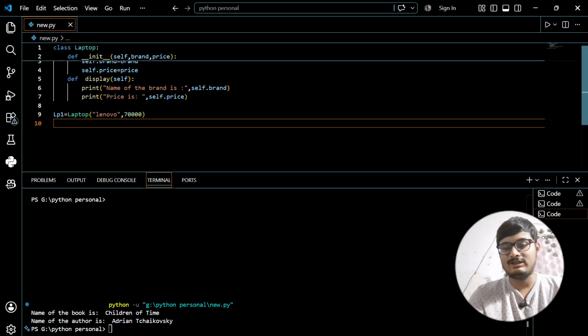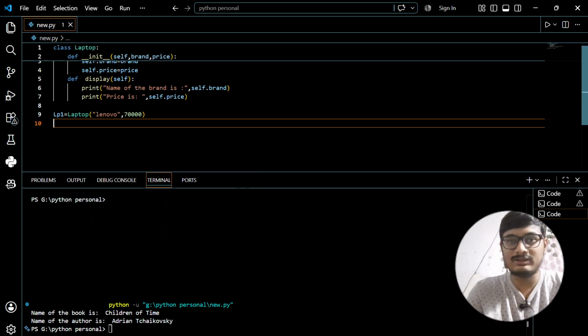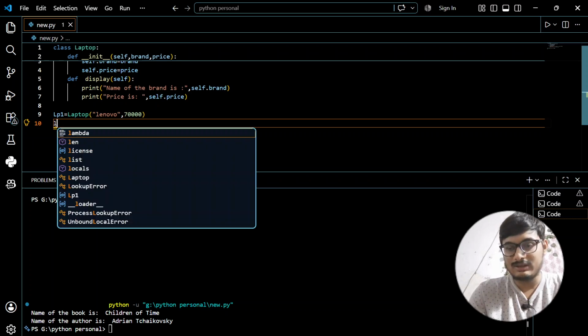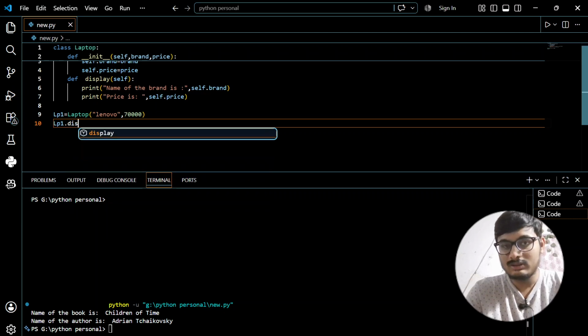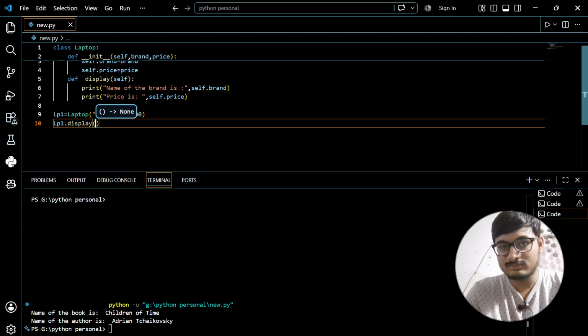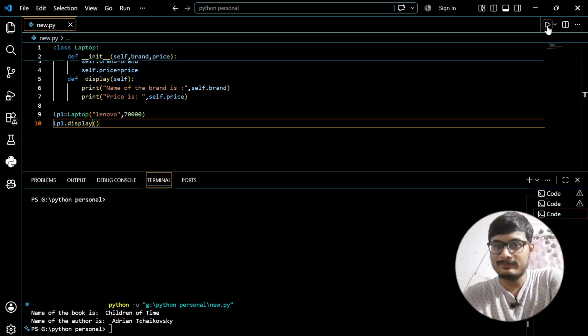Now if I want to display these things, I will be calling this method, which is display, for this object which is LP1. How do I do that? LP1.display, and always add parenthesis whenever you call the method.